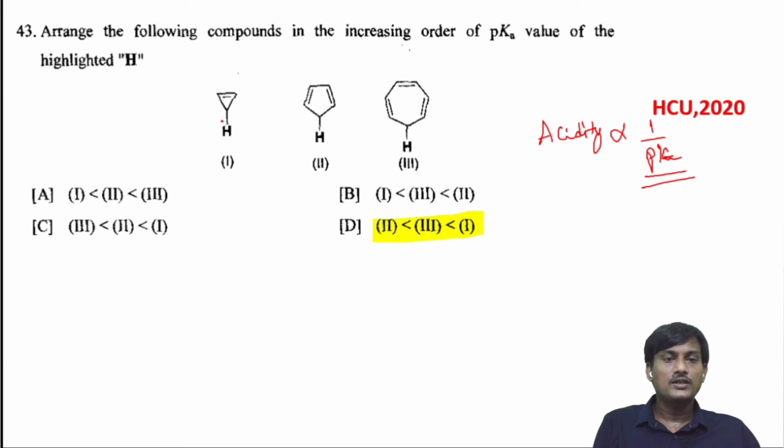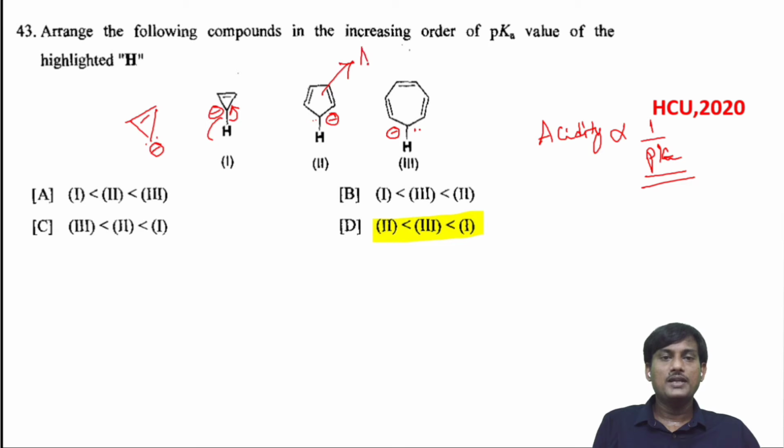Suppose if you remove the proton, then these electrons will be on carbon. You will get a carbanion here. And if you remove this proton, here you will get a carbene. The cyclopentadienyl carbanion is more stable since it's a 6 pi electron system.